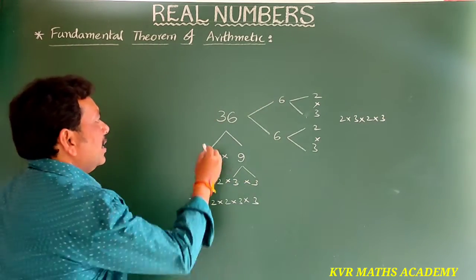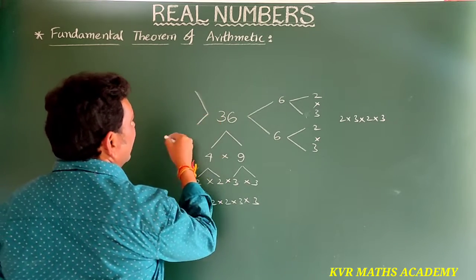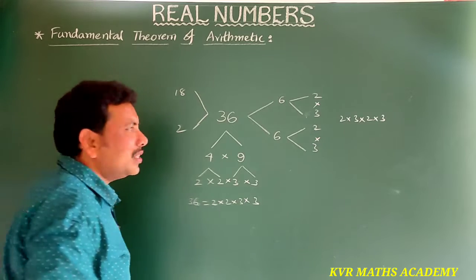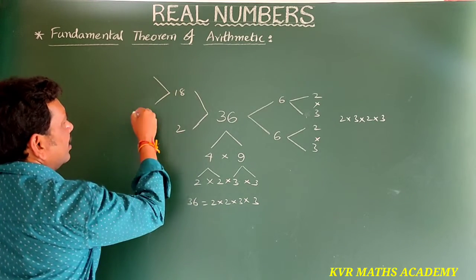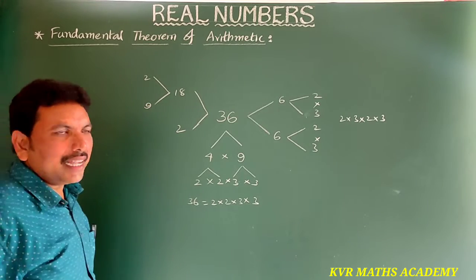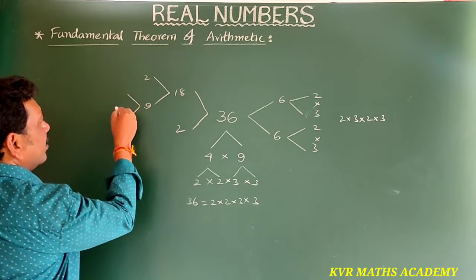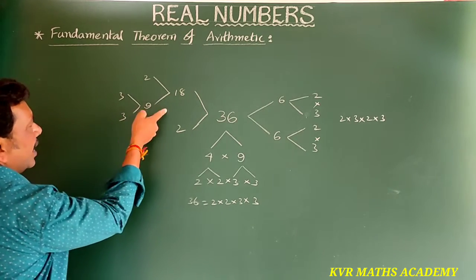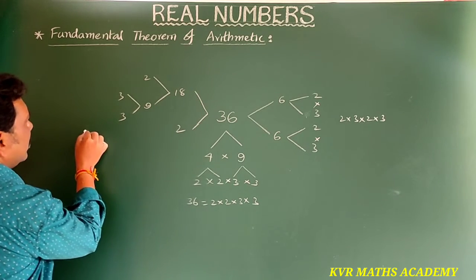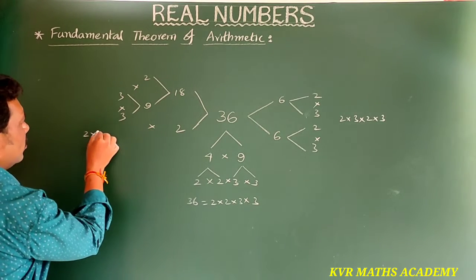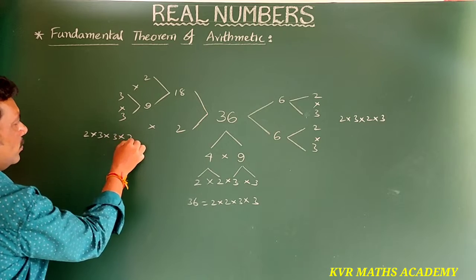36 again, how can you write? 18 twos are 36. Next, 18: 2 nines are 18. Again 9: 3 threes are 9. So how can you write 36 with these prime numbers? 2 into 3 into 3 into 2.